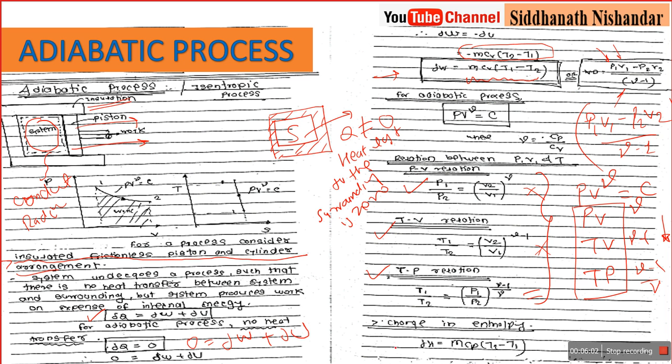The change in enthalpy is similar for all the processes. For the adiabatic process also, dH is equal to m Cp (T2 minus T1). This is the adiabatic process. We are going to apply these basic fundamental five formulas; there is only one change. For the adiabatic process, remember these relations: the PV relation, TV relation, and TP relation, when I compare all the processes in the next slide so you can get an idea.